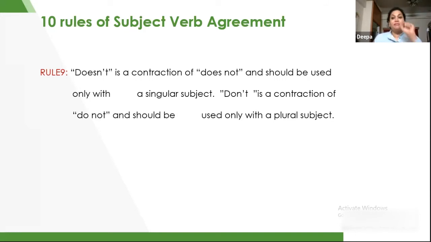They do not know how to bake a cake, right? Now with singular nouns, I can use does, and with plural nouns, I can use do. So they are basically contractions. If I'm using does not, it does not mean anything else, or do not.